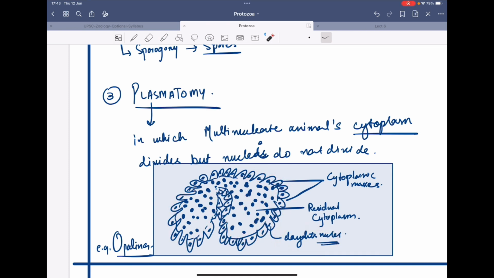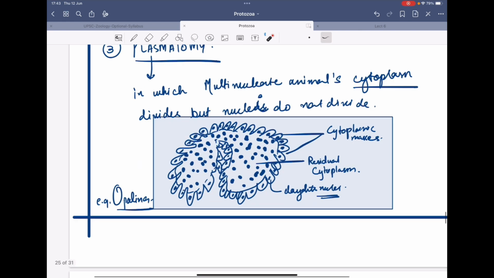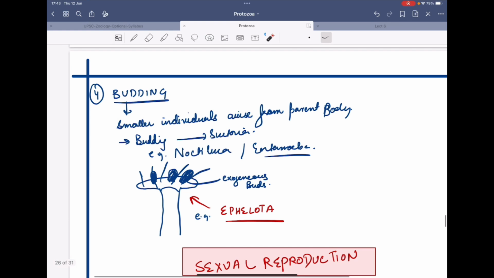These are the daughter nuclei, and this is the residual cytoplasm. This cytoplasmic mass divides, but the nuclei do not divide. For example, in case of Opalina.